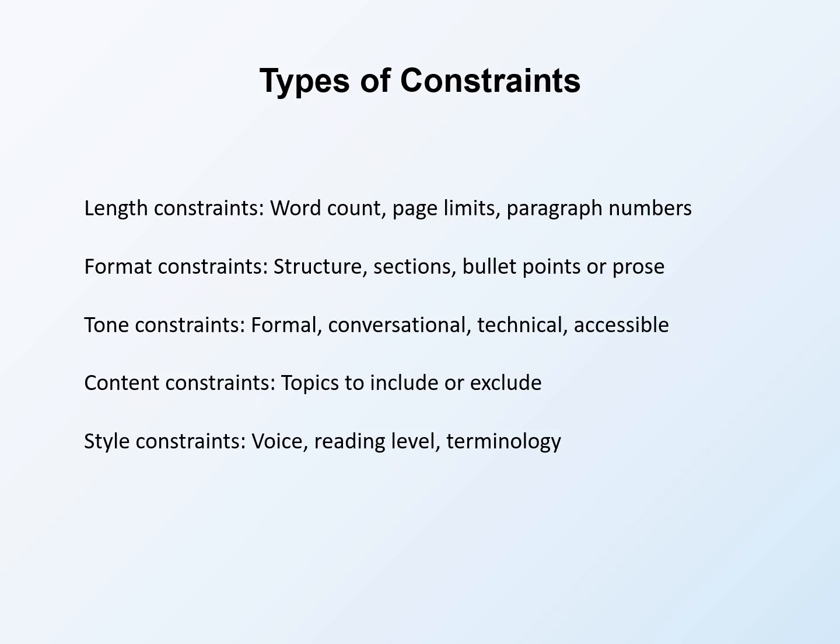Length constraints specify how much output you want. This might be word count, page length, paragraph number, or other measures. Length constraints prevent AI from producing far more or far less than you need. Example: keep the response under 300 words.